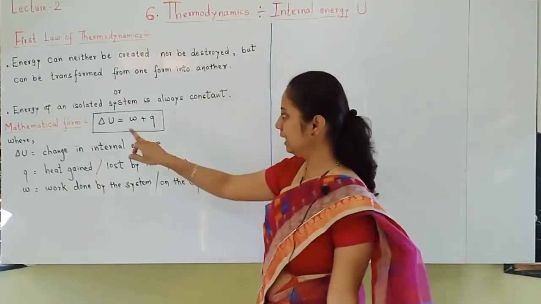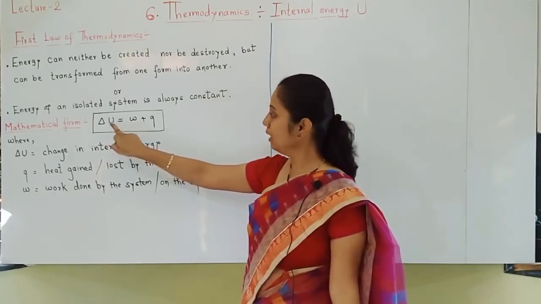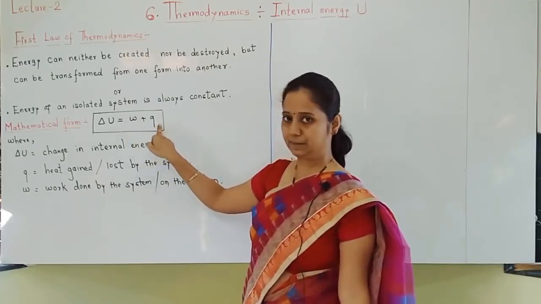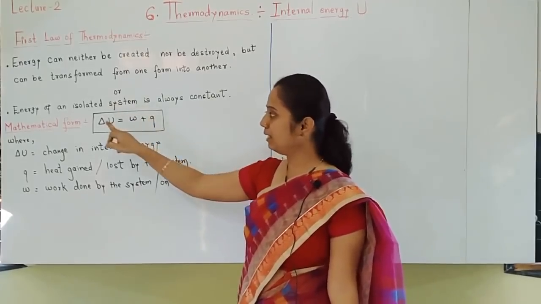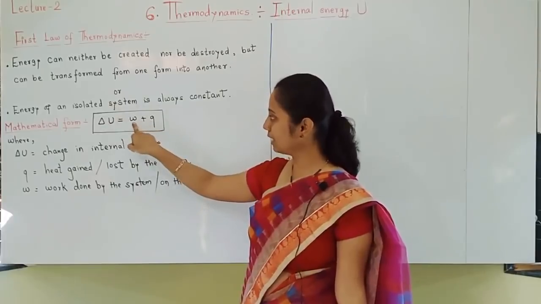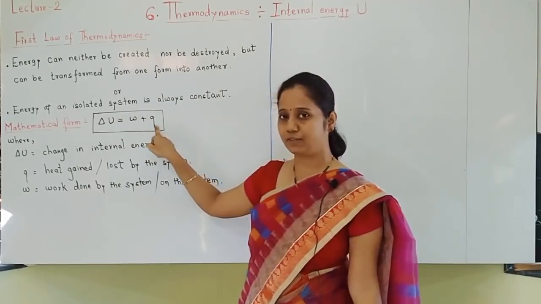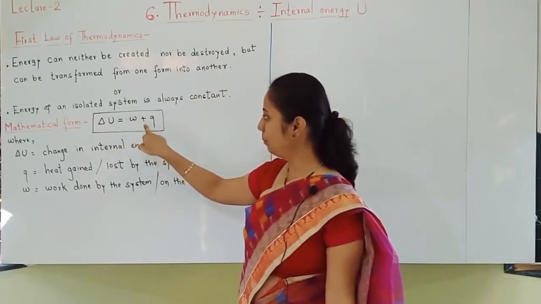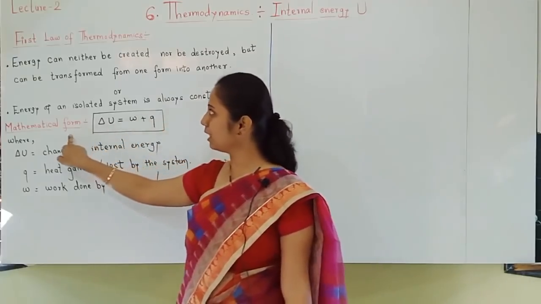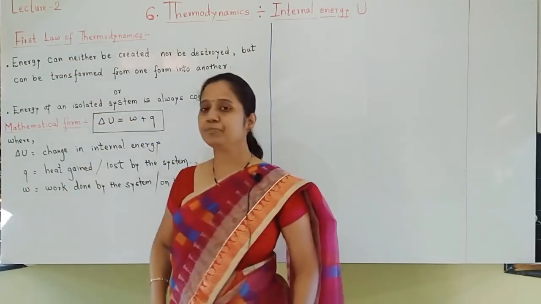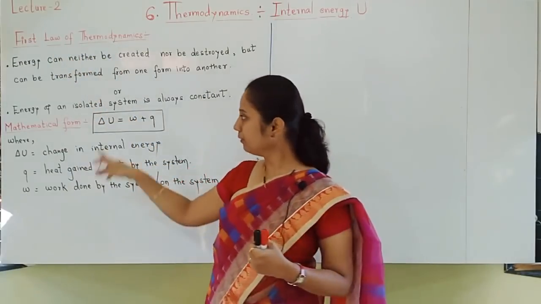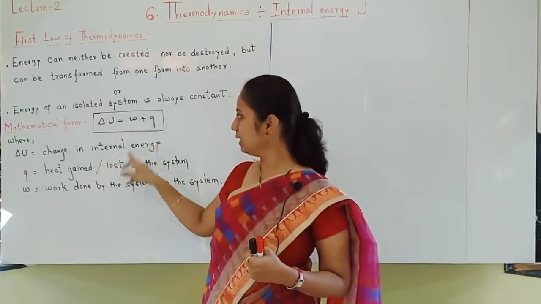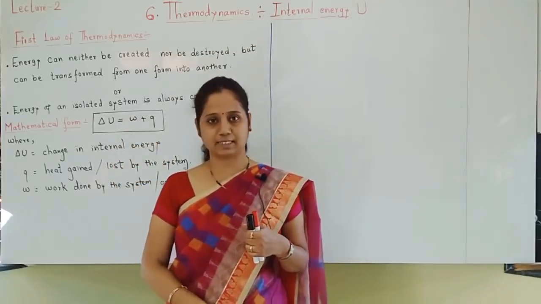So change in internal energy, delta U, can be due to two reasons: due to work done and due to heat. This is when both are done. If work is also done and heat is also transferred, then change in internal energy is equal to W plus Q. This is the mathematical form for the first law of thermodynamics. Here what is delta U? Change in internal energy. W means work done and Q means heat gained or lost.